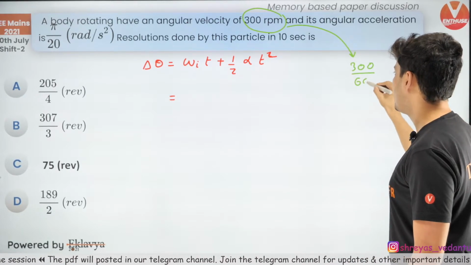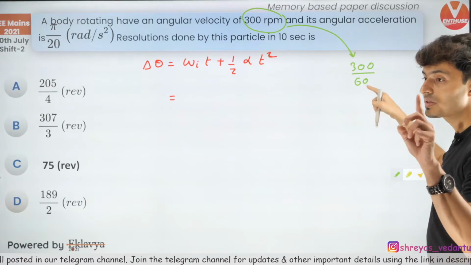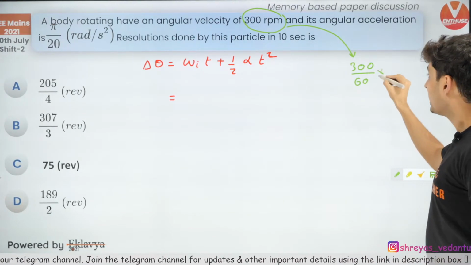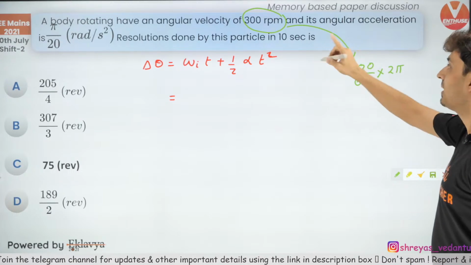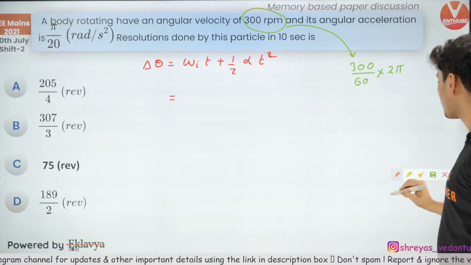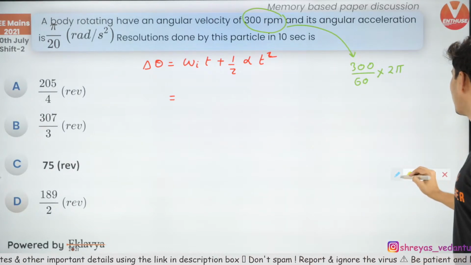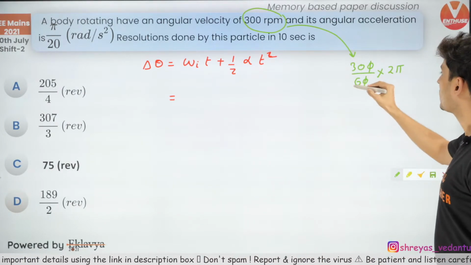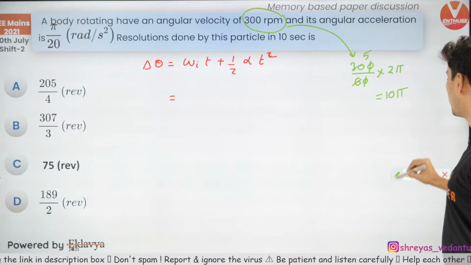So in a second, it is divided by 60. That is 300 by 60 rounds per second. But one round is 2 pi radian. So multiply by 2 pi to convert it into radians per second. Great. You can cancel out a few things over here. So 0, 0, and this will become 5. So it will become basically 10 pi.